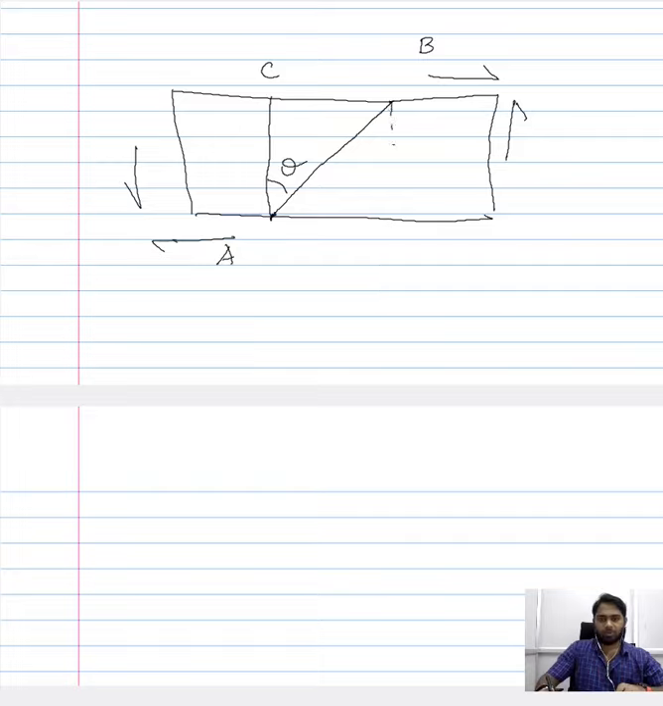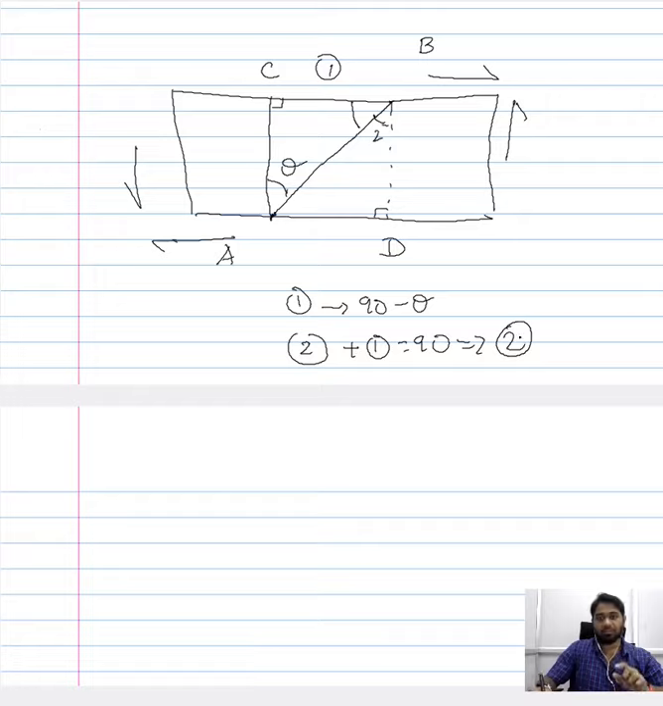So let us drop a perpendicular here as well and call this D. And now this is a right angle triangle, these are perpendicular, so this is a right angle triangle. That means this angle here, say 1, is nothing but 90 minus theta, and this angle here, say 2, plus angle 1 should be 90 degrees. So that means the angle 2 here is theta.